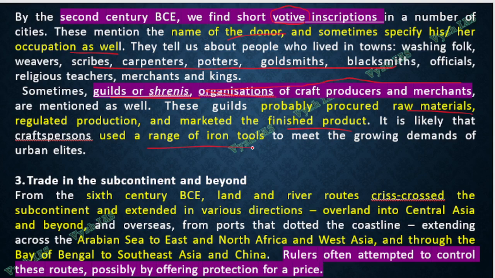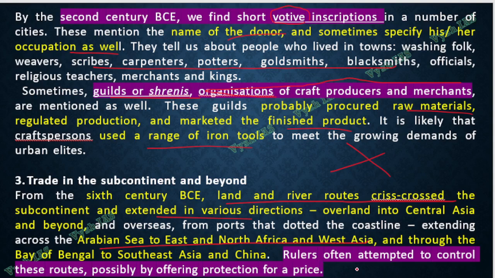Now, from the 6th century BC, the land and river routes crisscrossed the subcontinent. Meaning what? The complete trade became so flourishing and so overwhelming that it is passing almost everywhere. The land routes are there, the river route is there, the sea route is there, everywhere trade is happening. People from the Arabian Sea to the east and North Africa, West Asia, everywhere is there. Also, we have the Roman Empire doing trade with the South Indian Kingdoms.